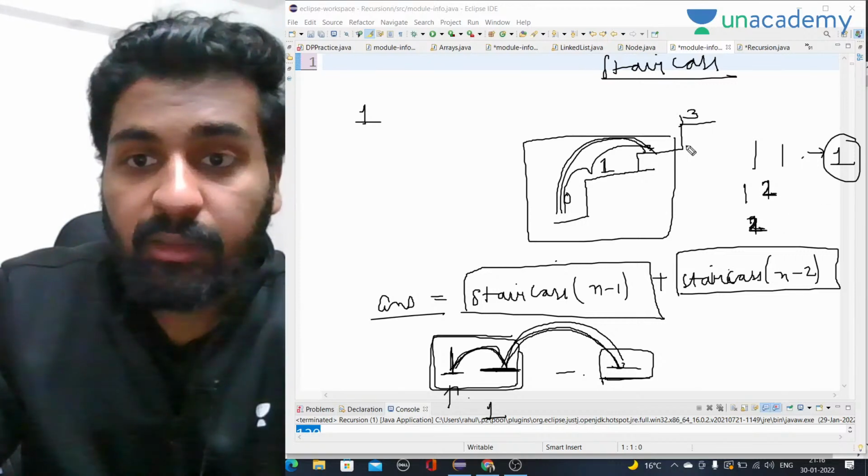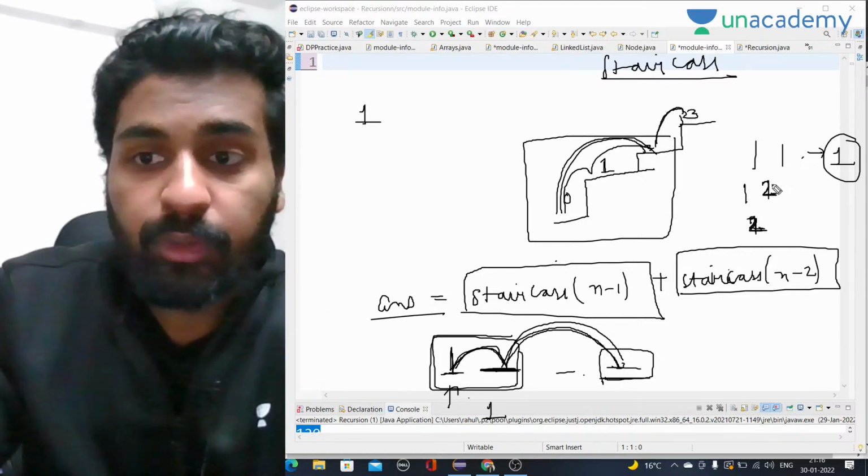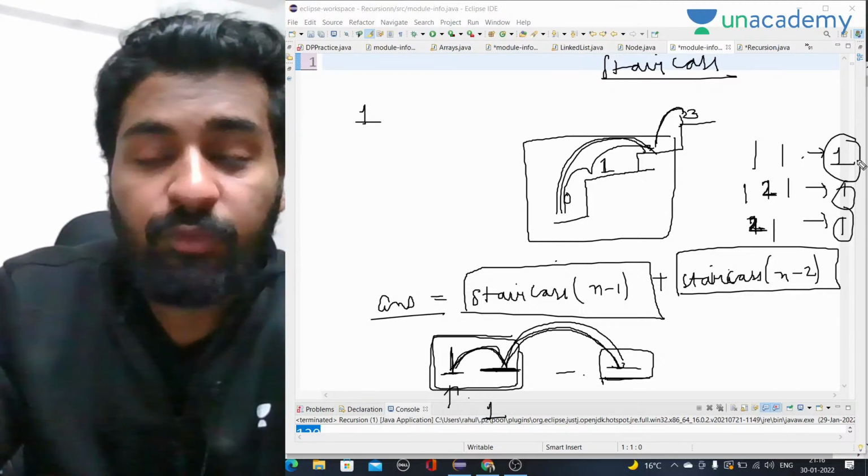And in both of them, I just have to add one step more. So one step, and I will reach. This is another way, and this is another way. So total number of ways are 3.